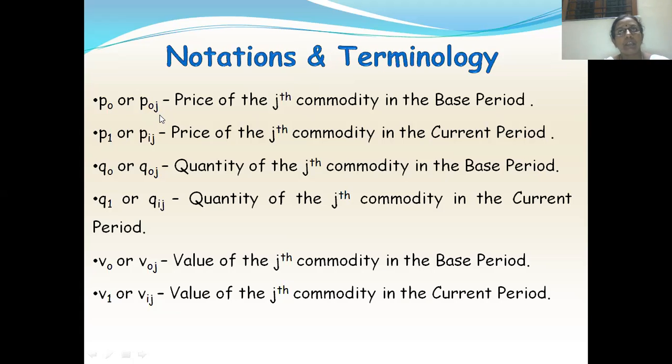The base year means the year with which we are comparing. Then p1 or p1j is the price of the jth commodity in the current year or current period.